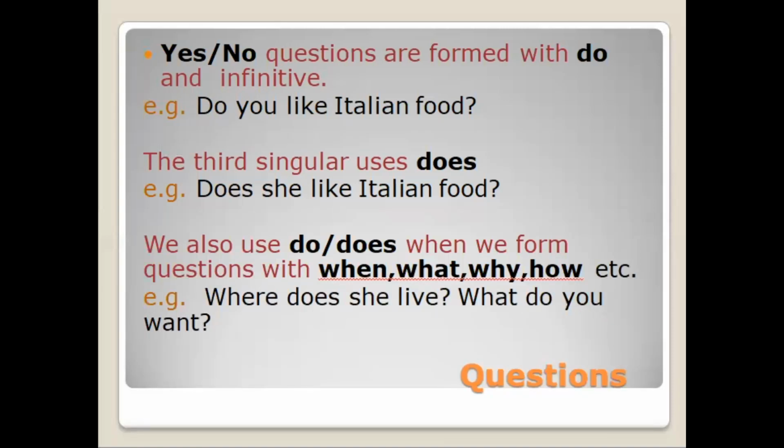We also use do, does when we form questions with question words. For example, where does she live? Or what do you want? So here, where and what are question words.